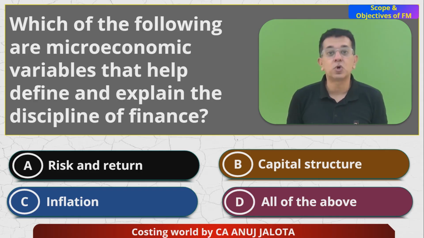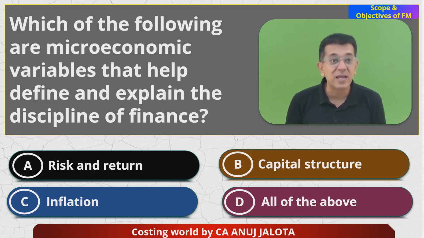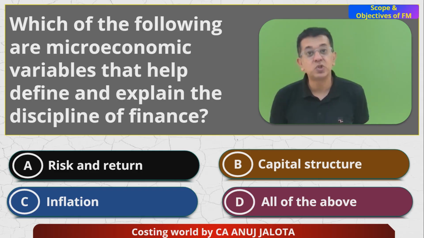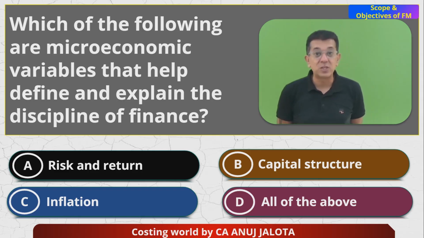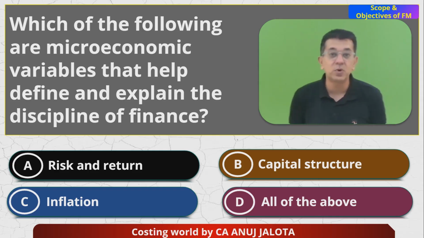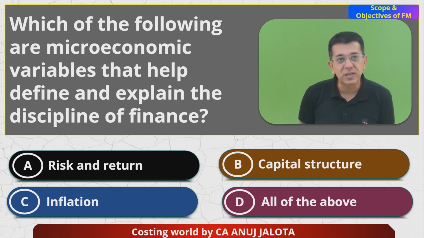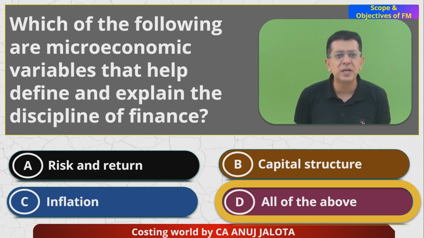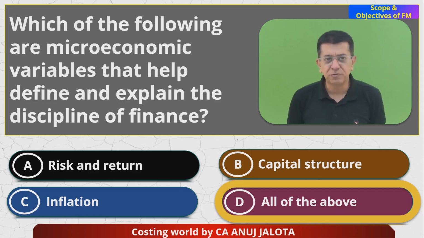Finance also does talk of capital structure, that some capital structures have high risk, some have low risk, etc. C, inflation. Your financial management does talk of inflation because ultimately the returns have to beat the inflation. So out of the 4 answers, financial management does talk of A also, B also, C also. So the answer should be D over here. Yeah. That is your first question.